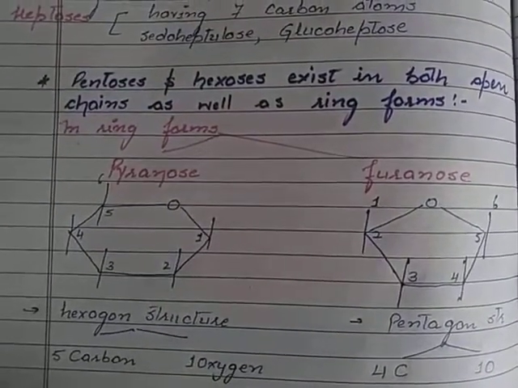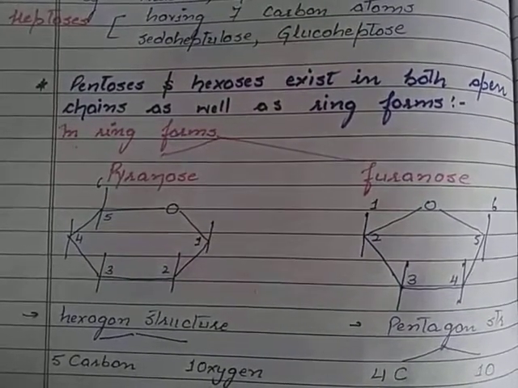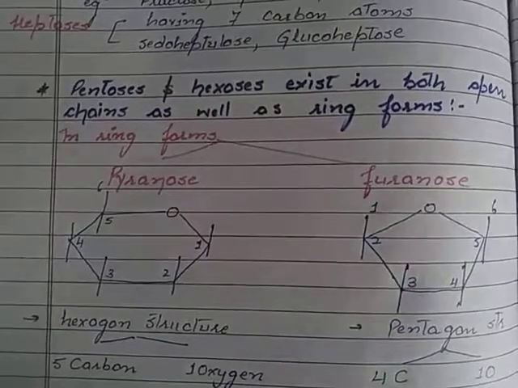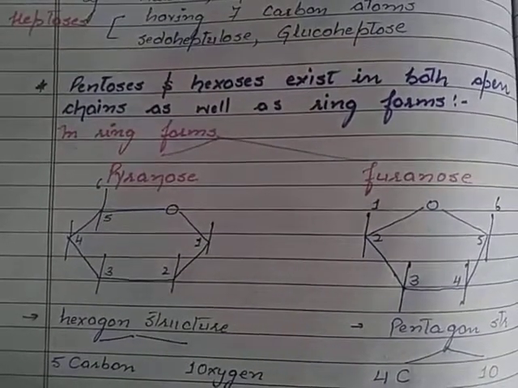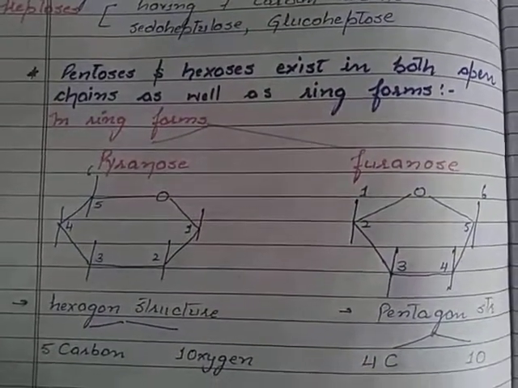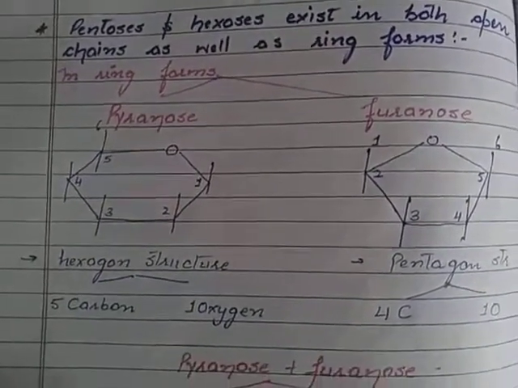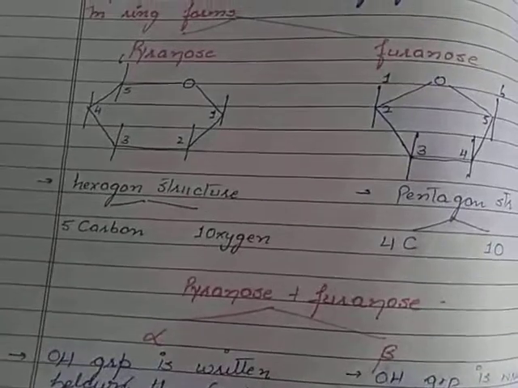Depending upon the type of ring present in pentoses and hexoses, the sugars are of 2 types. The ring can be a pyranose ring or a furanose ring. If the ring is 5-membered, that is a pentagon structure, the sugar is said to be furanose. And if the ring is a hexagon structure, or 6-membered, it is said to be a pyranose ring.